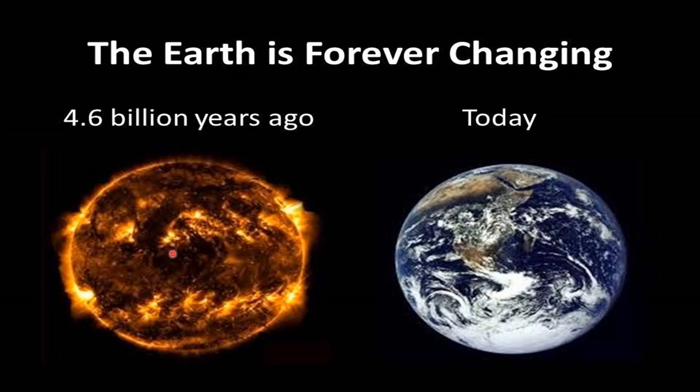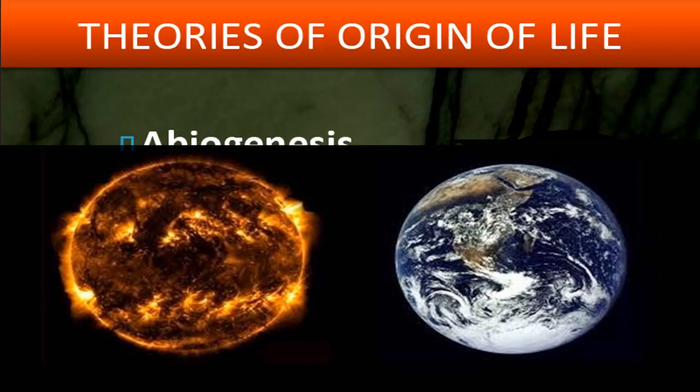This is the condition of earth 4.6 billion years ago, means the primitive earth. When the earth was formed, the atmosphere was different, but now earth's atmosphere is different. So there is a lot of difference between the primitive earth and the modern earth.